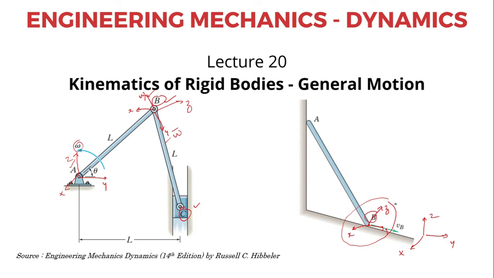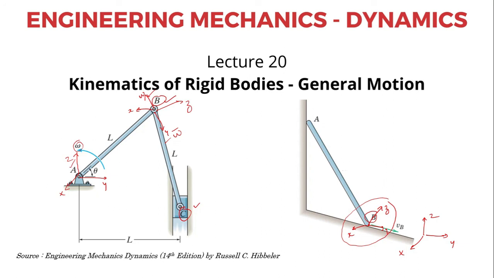So this corresponding AB is embedded within the moving reference frame small x, small y, small z, and it will rotate. This moving reference frame will rotate as per the rotation of this BA. Okay, this is the concept we shall be employing while solving problems.